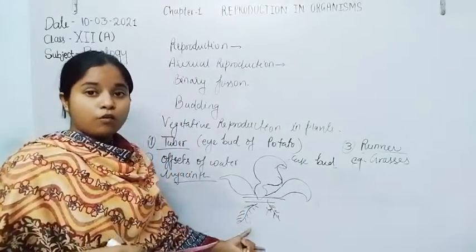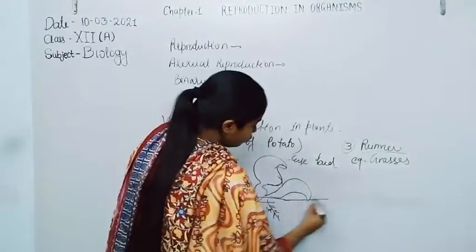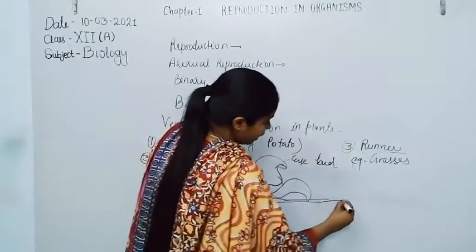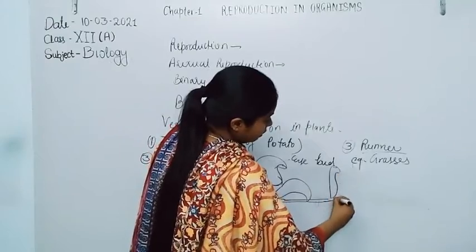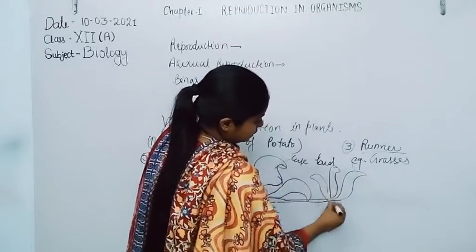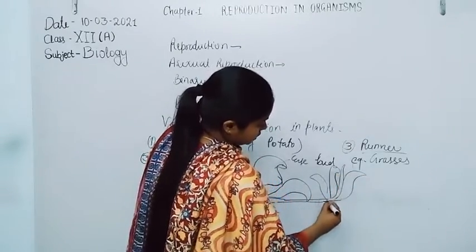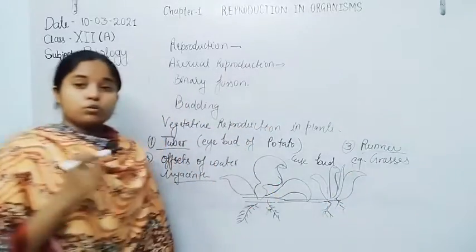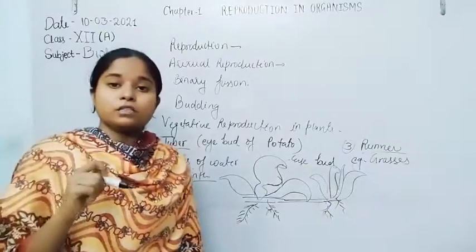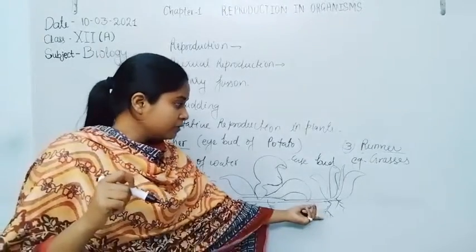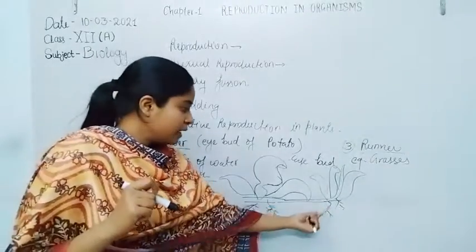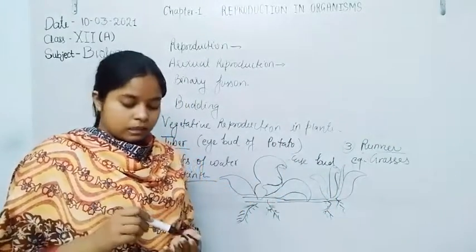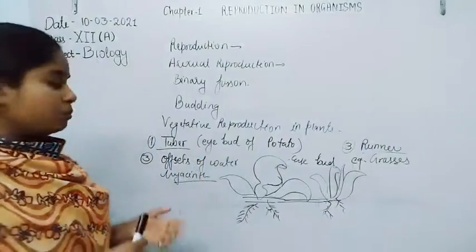They originate from the offset. Now this offset gives rise to another water hyacinth. So a new plant body arises from another plant body, and this is an important feature.